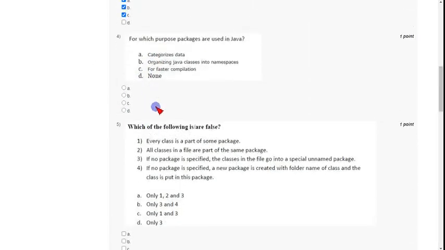Coming to the fourth one, for which purpose are packages used in Java? The reason behind using packages in Java is option B, that is organizing Java classes into namespaces. For this purpose we use packages in Java. So mark option B as the correct answer for the fourth question.